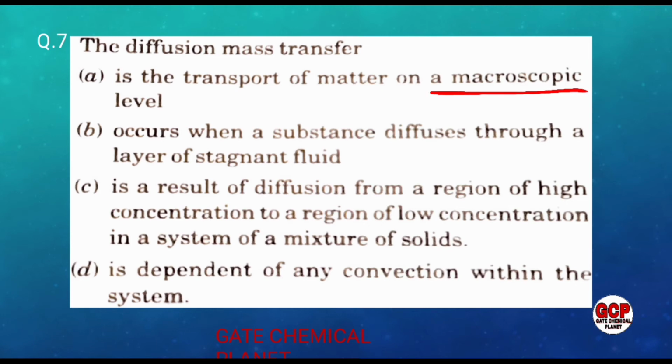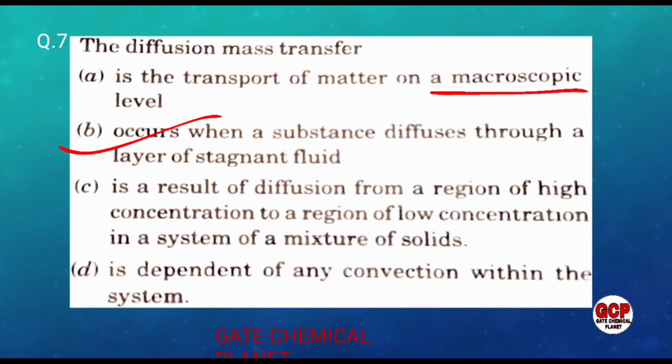It occurs when a substance diffuses through a layer of stagnant fluid. So the transport of molecules from higher concentration to a lower concentration is occurring in a stagnant medium. Then only we can say there is diffusion. So the presence of stagnant medium is important for diffusion, or we can say that the movement is in laminar flow. So this option B is the correct statement because diffusion occurs when a substance diffuses through a layer of stagnant fluid, according to the definition of diffusion.